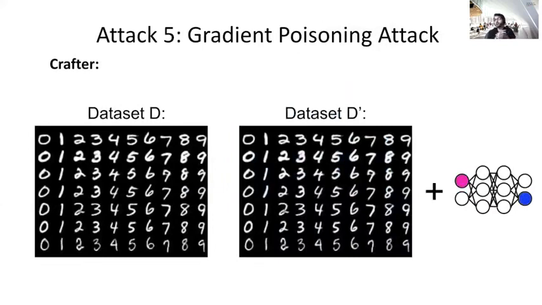And finally, we know that DPSGD usually doesn't care about the inputs. The type of guarantees that DPSGD gives us are based on the gradient. So instead of adding an example to the data set, we can add a gradient. It doesn't violate anything about DP. Specifically, we create a gradient which increases the distance between 2 points in the model.